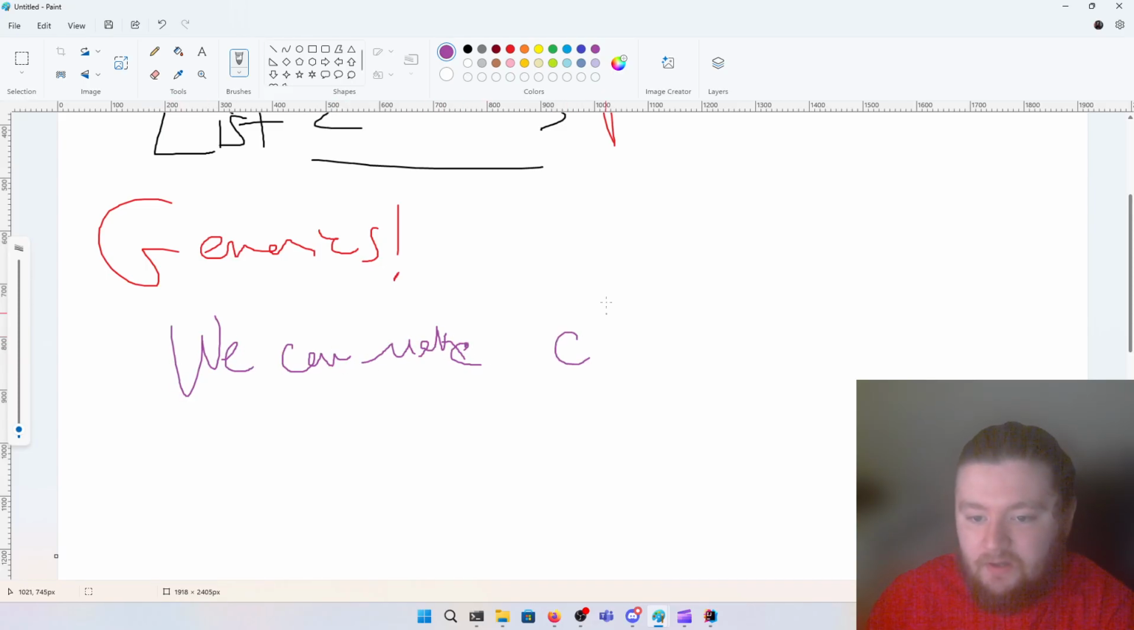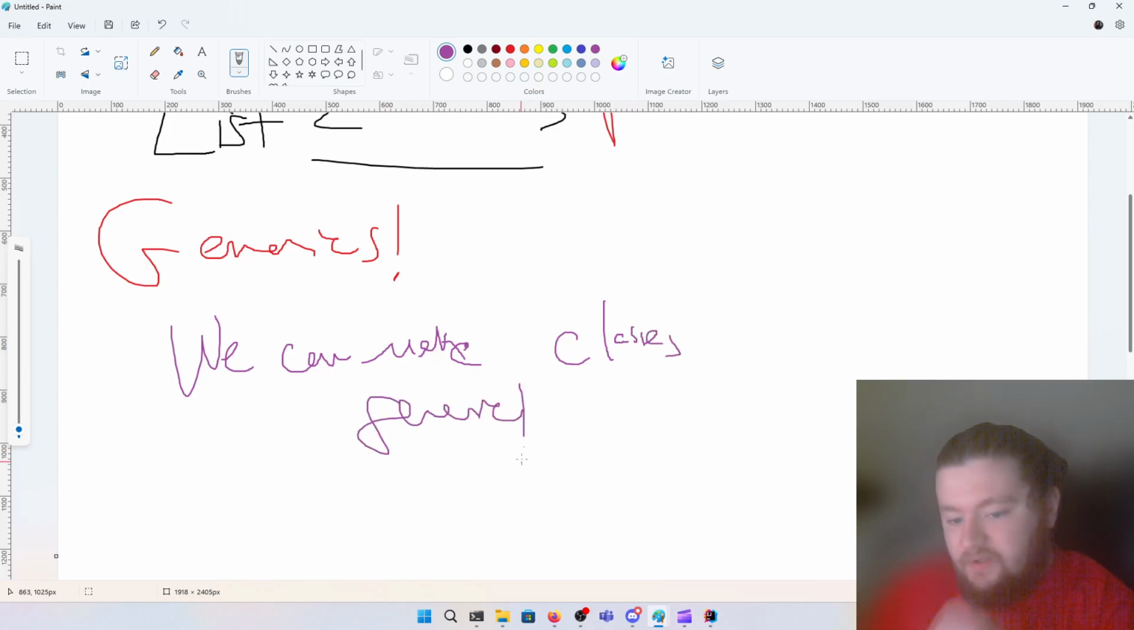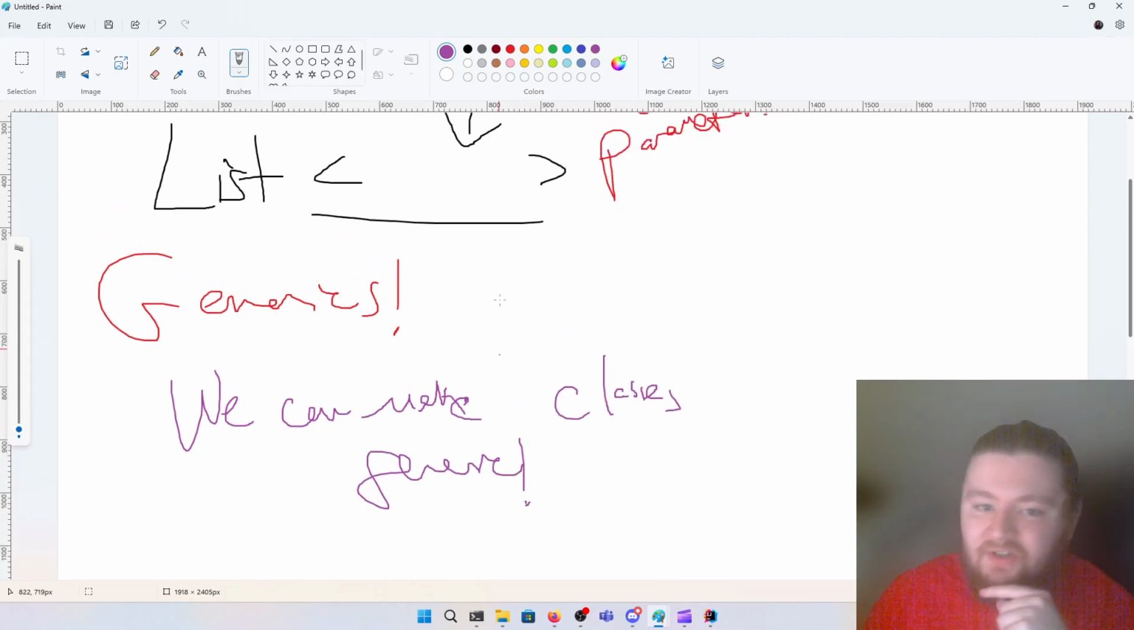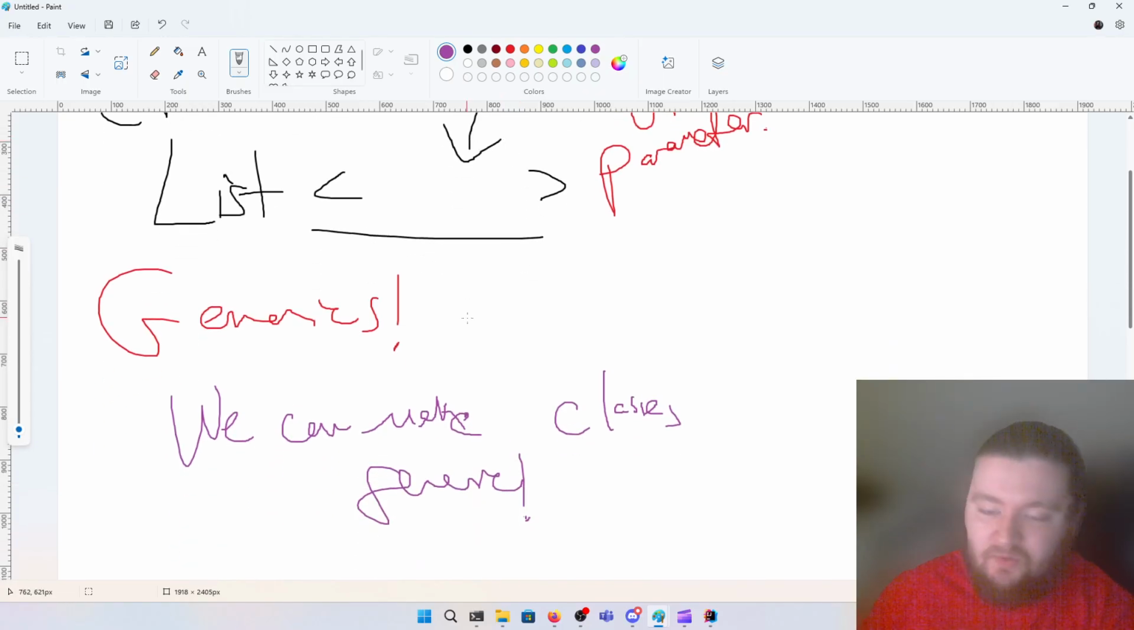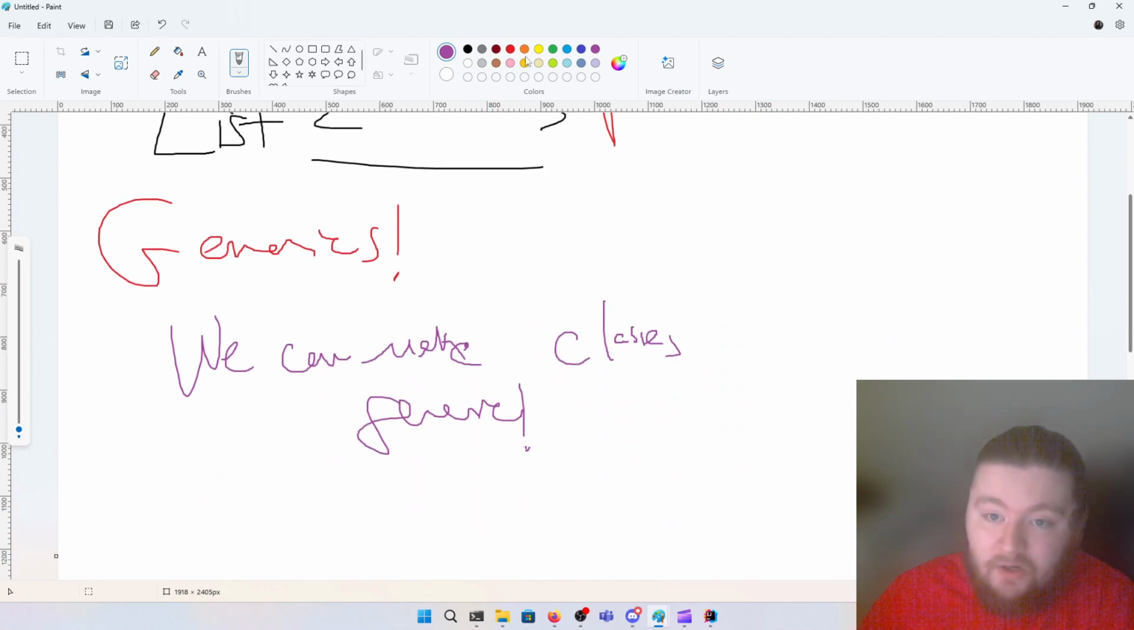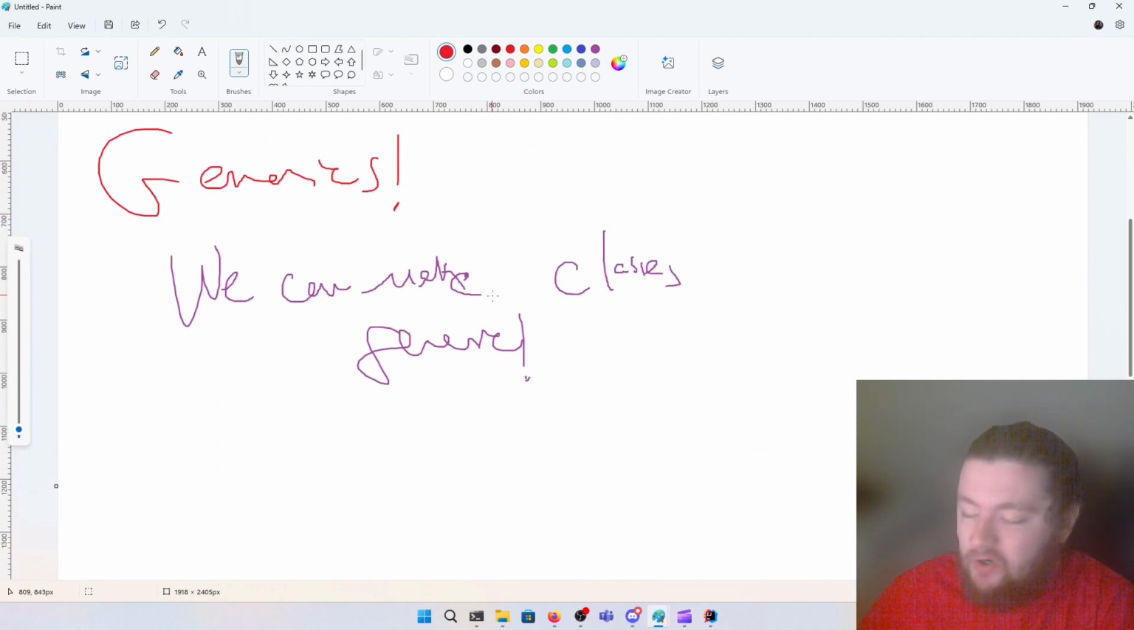We can make classes generic. What I mean by this is someone designed the ArrayList, the HashMap, the HashSet, and all those types of classes. Someone did that, and we're going to do that as well. In a few weeks, we're going to build a mini ArrayList implementation that is generic from the ground up. So we're going to see what that's like.